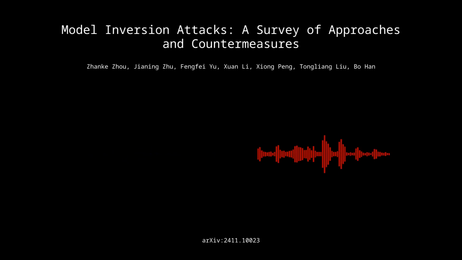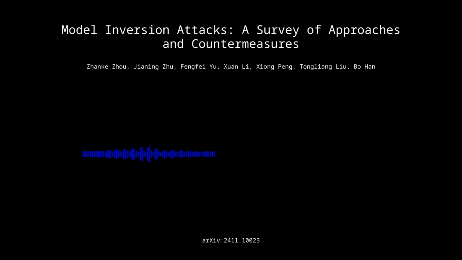Okay, so we've covered a vast landscape in this deep dive, from the mechanics of these model inversion attacks to the strategies used by both attackers and defenders. We have. This exploration has illuminated the critical importance of privacy and security, especially in this rapidly advancing field of machine learning. So as we reach the concluding part of our journey, let's distill those key takeaways from this paper. So what are the main things we should remember?